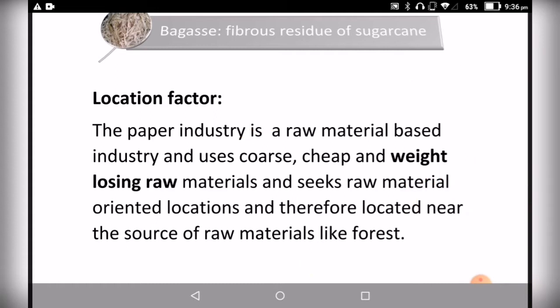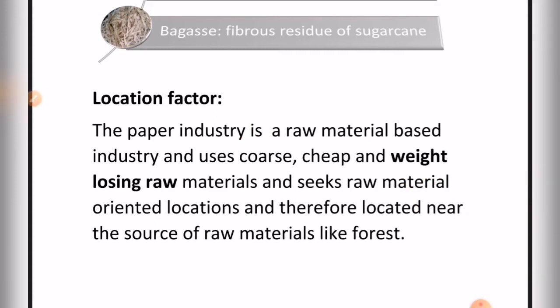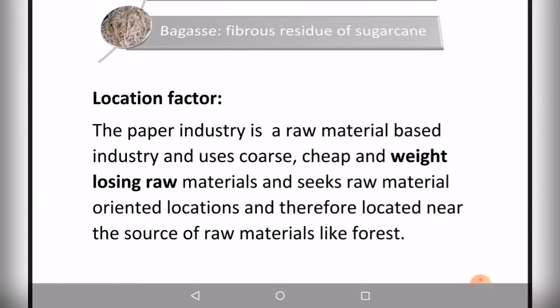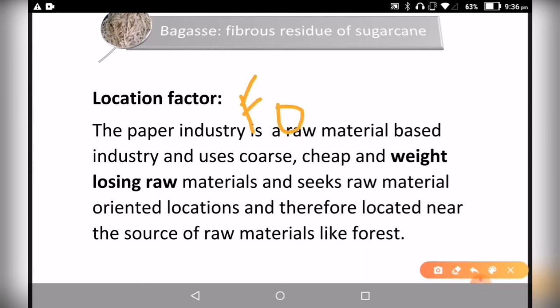Now the next important factor is that these industries are also classified based on the availability of the raw materials. This is called the location factor of the industries. For example, we know about the footloose industries.